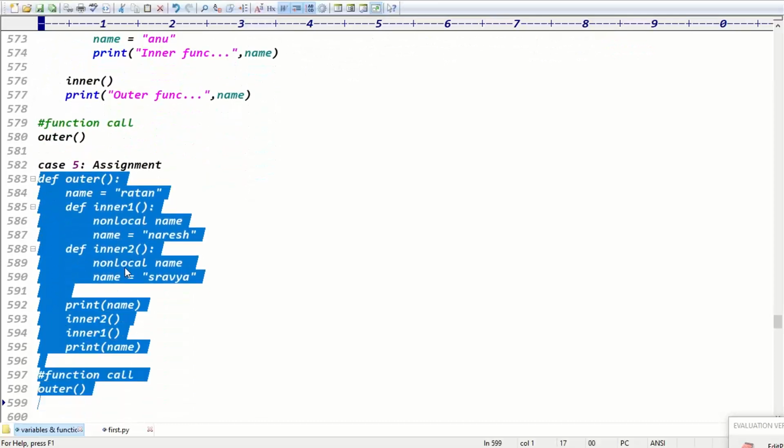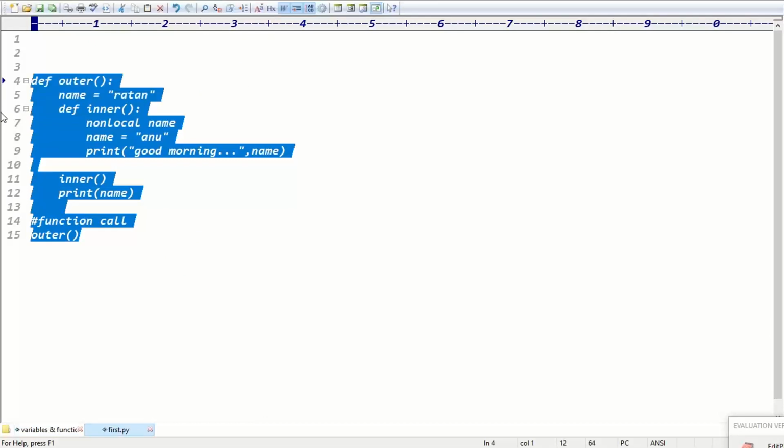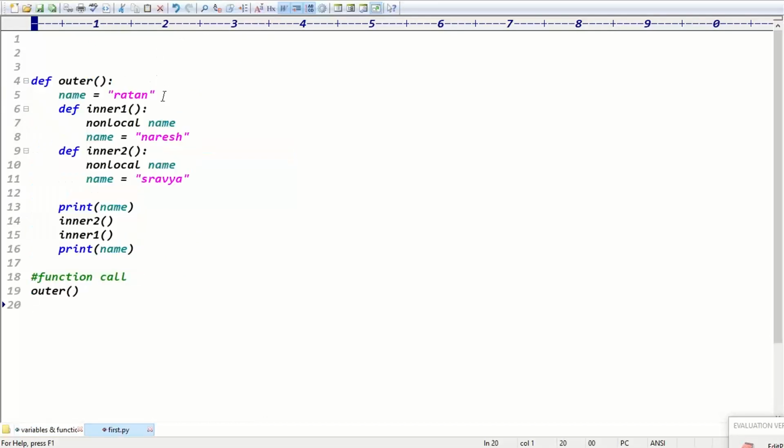In this case, what is the output? Take your own time, tell me the output properly. I have this outer function variable. Inner one is there, I'm using the nonlocal keyword. Inner two is there, I'm using the nonlocal keyword. I'm printing the name, I'm calling inner two, inner one, again printing the name. Then two times I'm printing the name. What is the output?